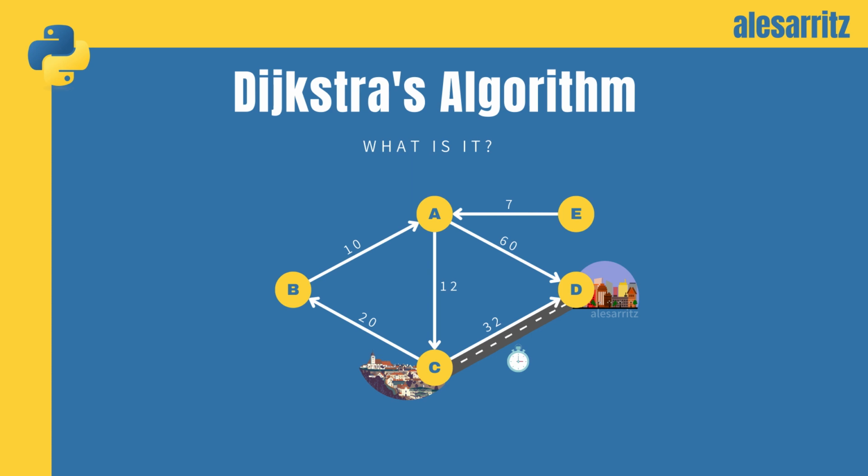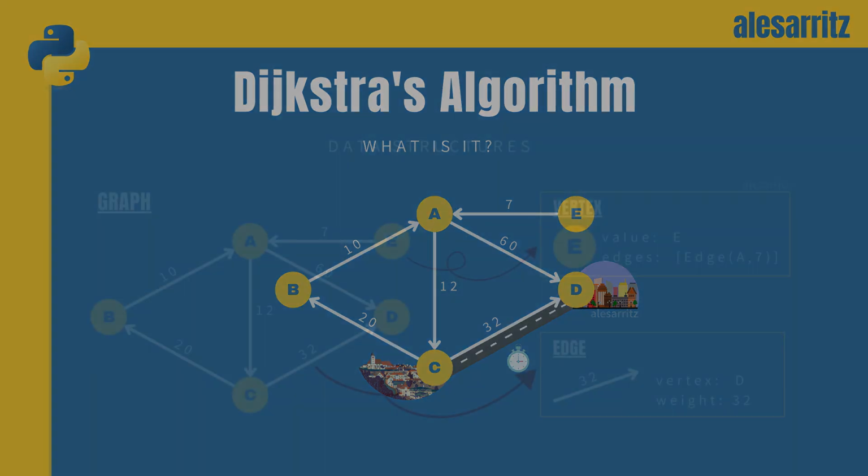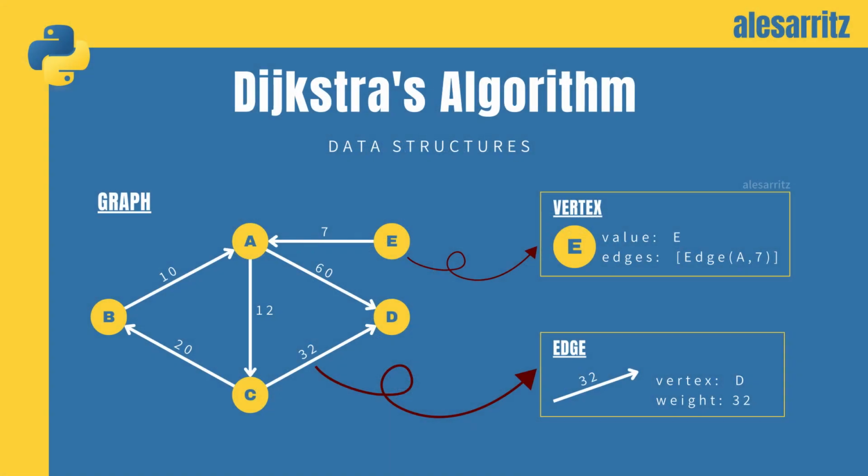Dijkstra's algorithm will find the minimum weight path from the start node to every node on the graph, and after that it'll be fairly easy to find the shortest path between the start node and another point. Let's take a look at the data structures we'll need during the development of the algorithm. We'll obviously need a graph with its vertices and edges.